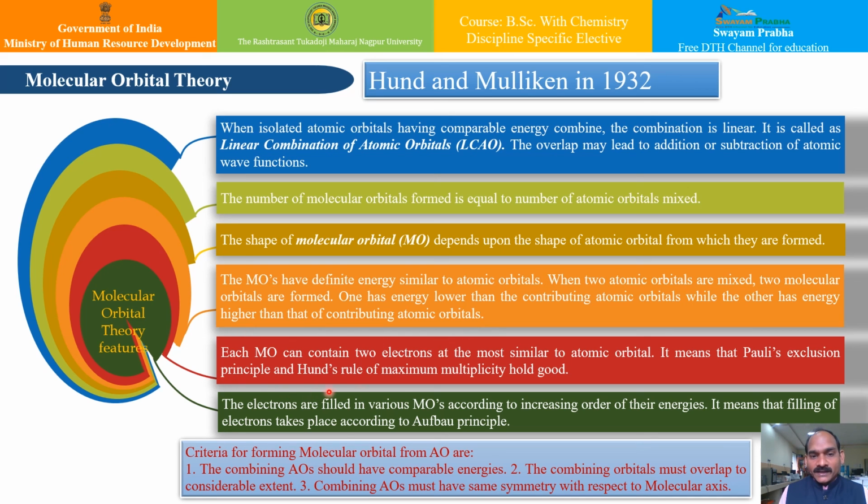Each molecular orbital can contain two electrons at the most, similar to an atomic orbital, which means that the Pauli exclusion principle and Hund's rule of maximum multiplicity hold good in this case also. Also, electrons are filled in various molecular orbitals according to increasing order of their energies. It means that the filling of electrons takes place according to the Aufbau principle.